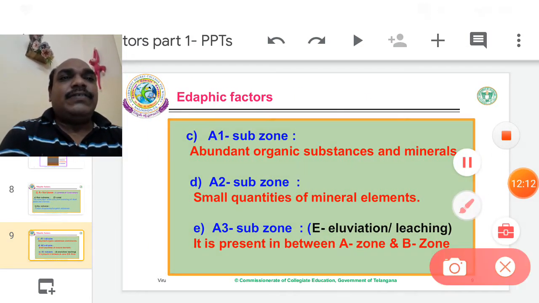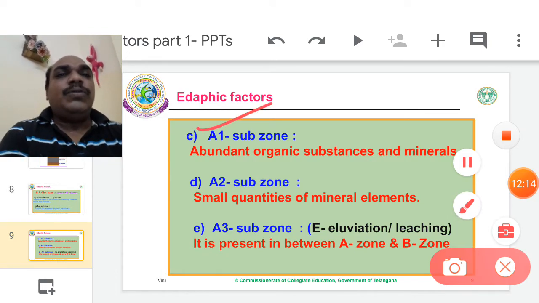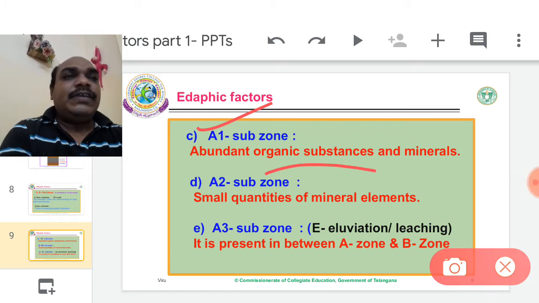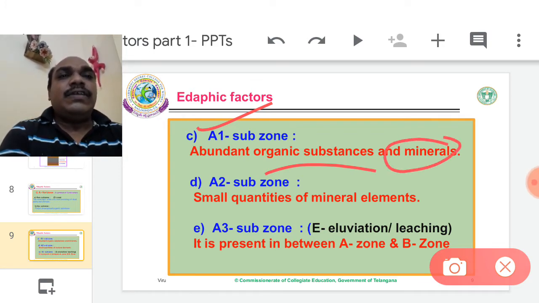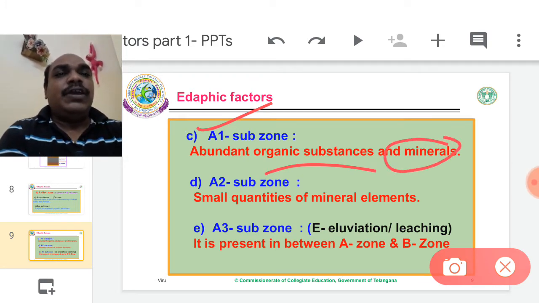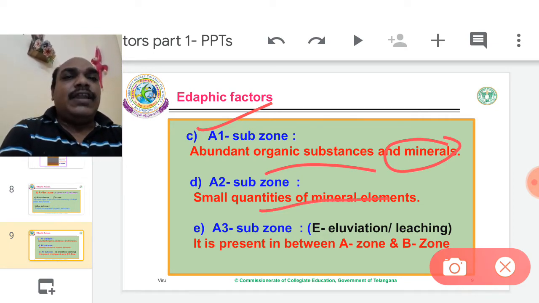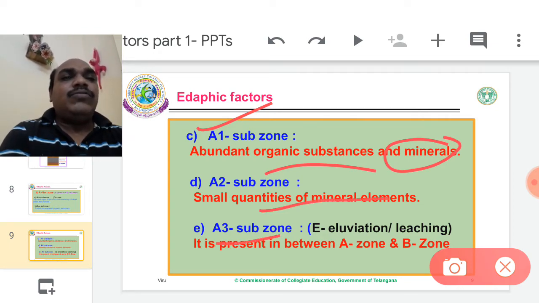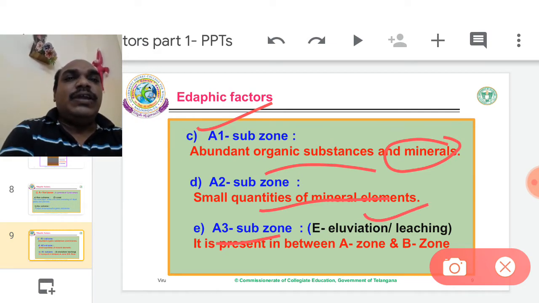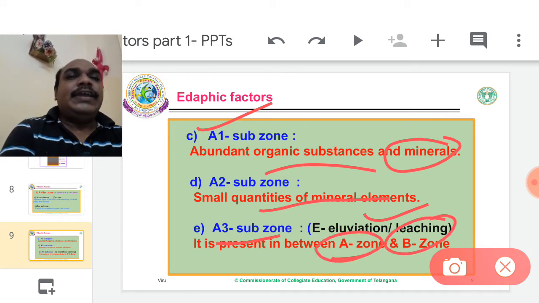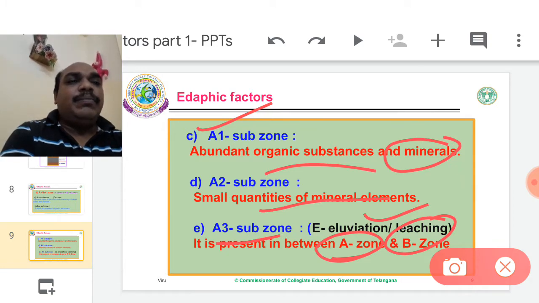Next is the A1 subzone. Organic matter is rich. Minerals are also rich in this A1 subzone. In the A2 subzone, the mineral quantities are less. The A3 subzone is generally called E, the elevation or leaching zone. It is present in between the A and B zones. So it is the barrier between the A zone and the B zone.